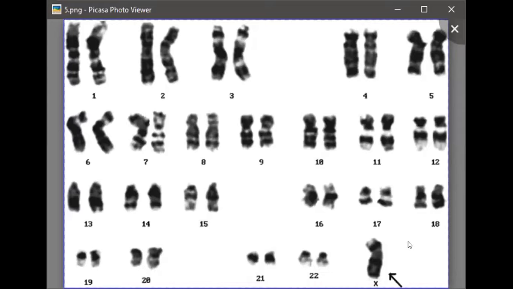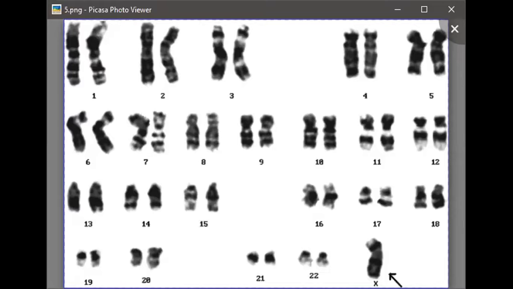Now if I talk about the symptoms, you can very well imagine the symptoms. If one X chromosome is not there, the feminine development will be underdeveloped, means the feminine characters will not develop properly. The secondary sexual characters will be underdeveloped. Secondary sexual characters are those characters with the help of which you can identify whether a particular person is male or female.